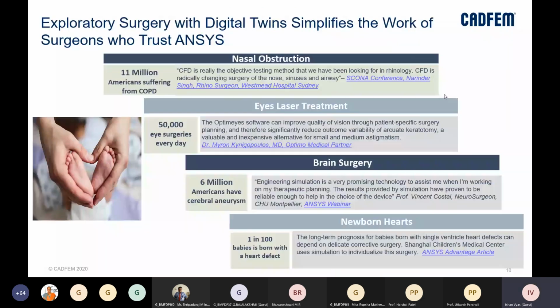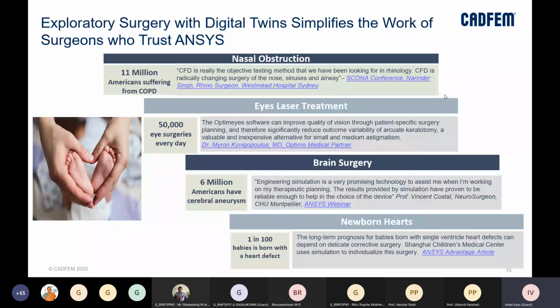And even from a digital twin simplified for surgeries, right? That is also where we are working, like for surgery for nasal obstructions. So for rhinology, people have been working in the CFD domain and radically changing the surgery of the nose, sinuses, and airways, because before we go into a surgery, we are able to understand what kind of challenges we can face, and what kind of obstruction it is, right, by creating a virtual prototype.